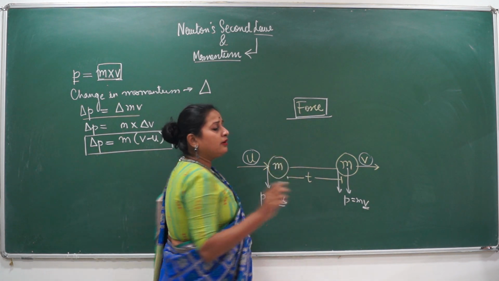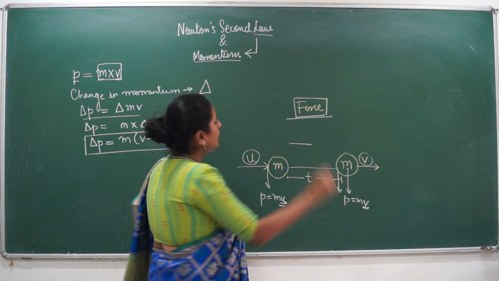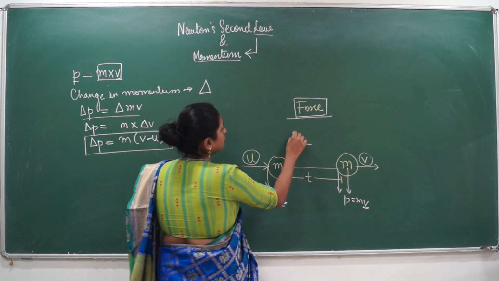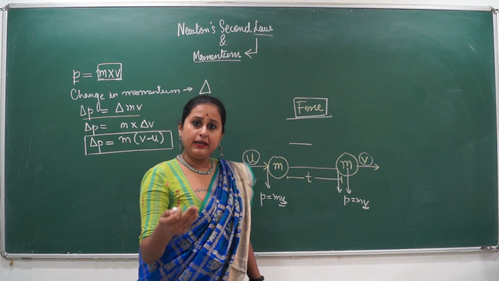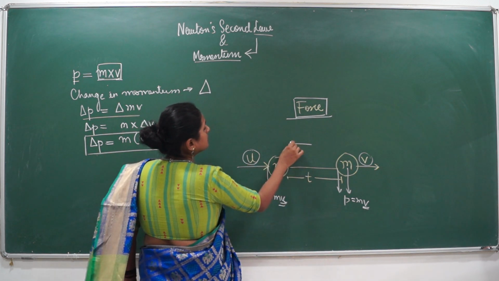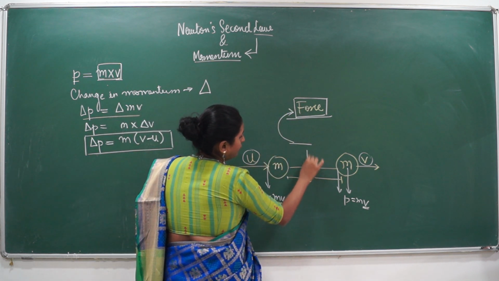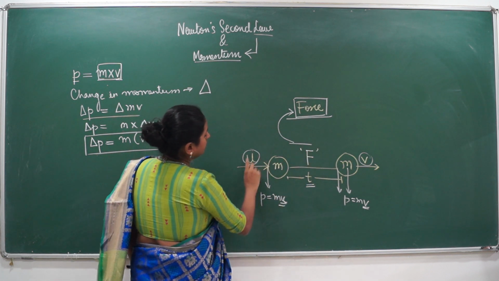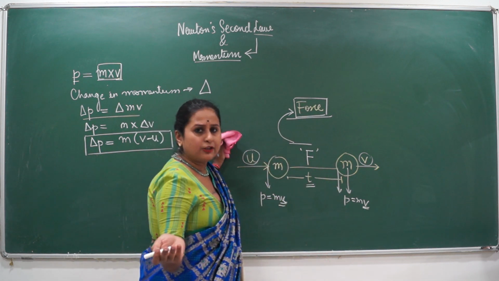But there is also a thin line, a fine print we can say, which means that force can change the speed of the body, the velocity of the body. So it changes the state of rest to motion, it changes the speed, it can change the direction, or it can change the shape and size. Any of this is possible only when force is applied. So there is a certain amount of force which has acted on this body in this given time for the velocity to change. Without applying any force, the body will stay in a state of inertia.